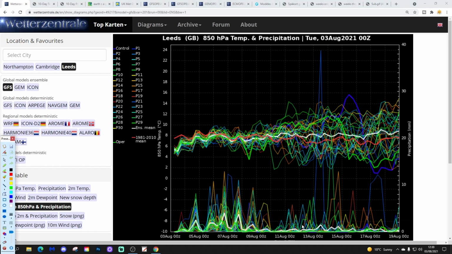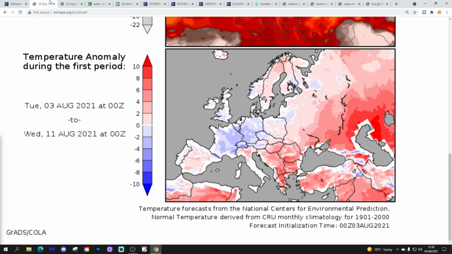Before then, relatively cool and unsettled. Temperature anomalies from the 3rd to the 11th of August are going to be a bit below average, especially so for England and Wales, probably near normal for Scotland and Ireland.